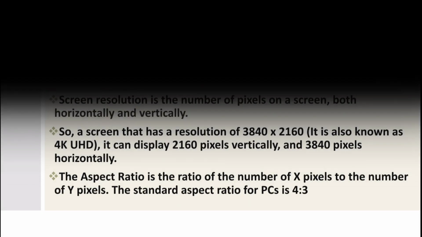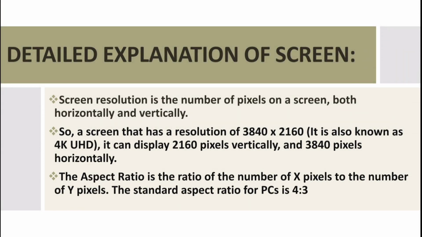Here is the detailed explanation of screen. Screen resolution is the number of pixels on a screen, both horizontally and vertically. So a screen that has a resolution of 3840 by 2160 can display 2160 pixels vertically and 3840 pixels horizontally.